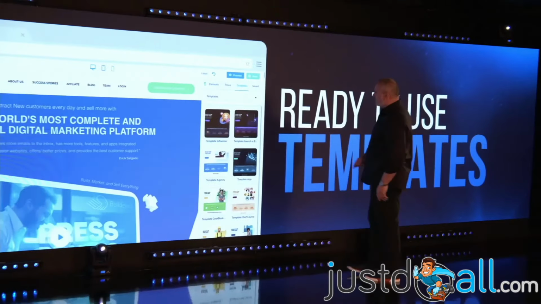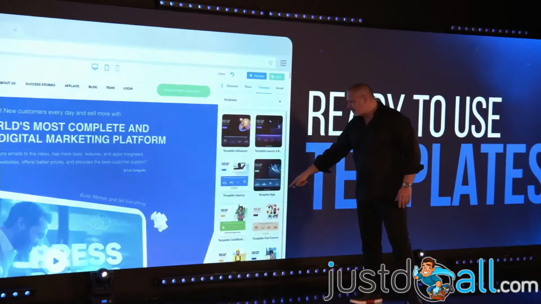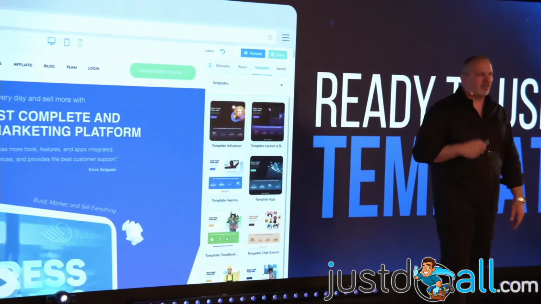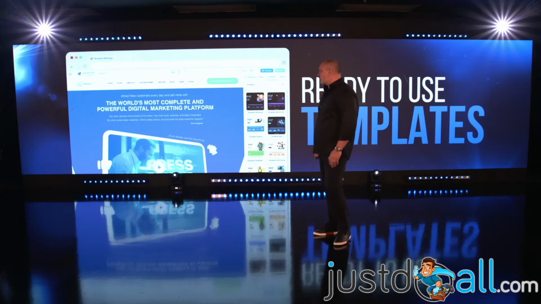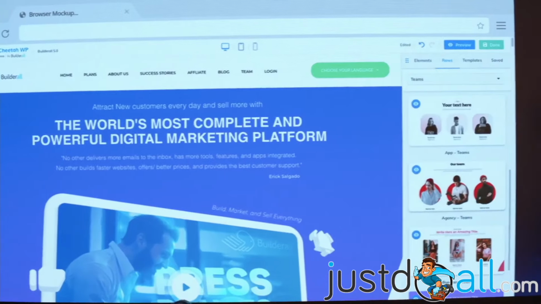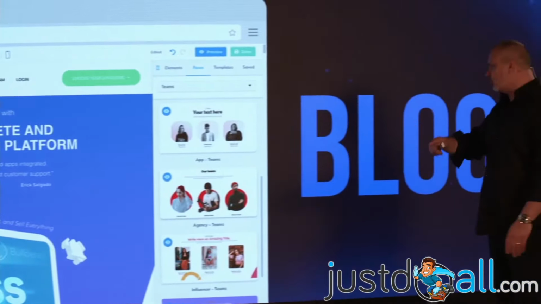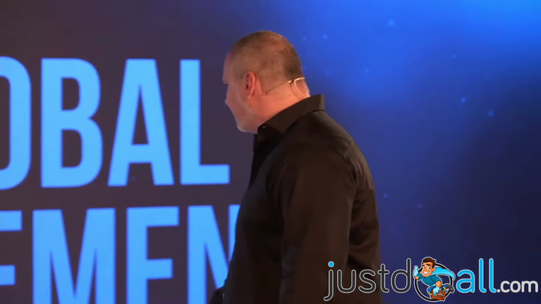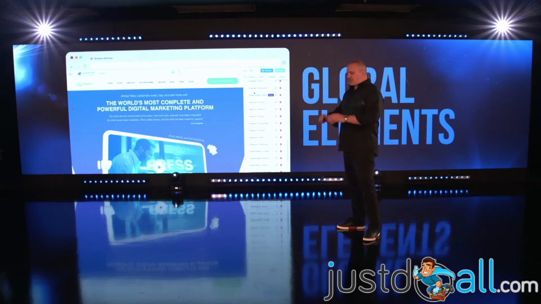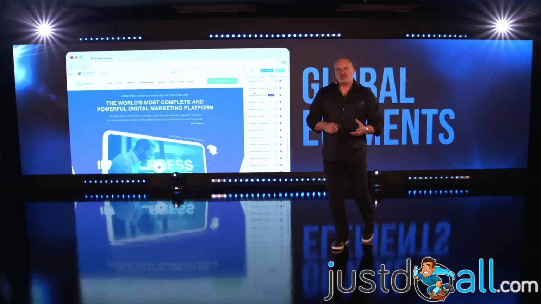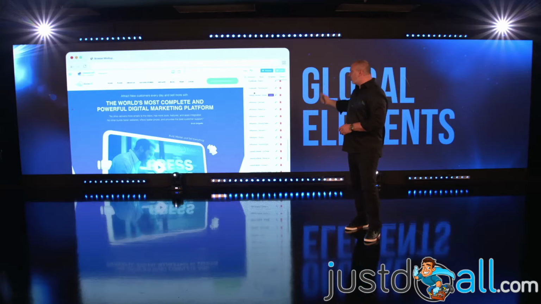So ready-to-use templates. This is the builder, and when you click here, templates, you're going to see some templates already there, and we're going to keep developing more and more templates for you to use. You don't have to buy templates when you are using Cheetah Builder for WordPress. Ready-to-go blocks, for you to drag and drop. Again, we're going to keep developing more and more blocks. All you have to do is drag and drop your website, it will be great. And global elements. The same thing that we have on Cheetah, the global elements for you to create something cool and use across different websites, now you're going to have that on WordPress as well.